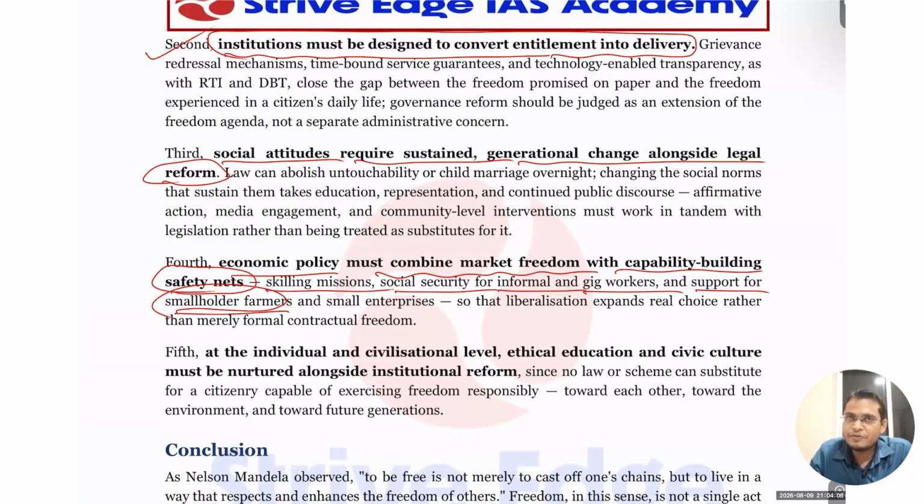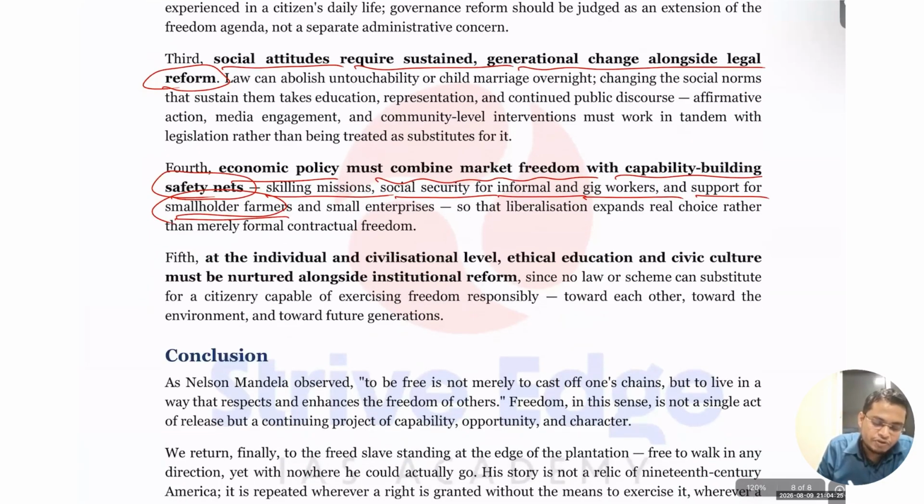If you are taking money from a moneylender, then you have to sell to them and obey their terms and conditions. Here, if you are taking a loan from an institutional lender like a bank, you have the freedom to use it the way you want. So that is what they are talking about at the individual and civilizational levels. So ethical education and civic culture must be nurtured alongside institutional reform. So these are the 4-5 steps we can take. So definitely we can convert the absence of restraint into real freedom.